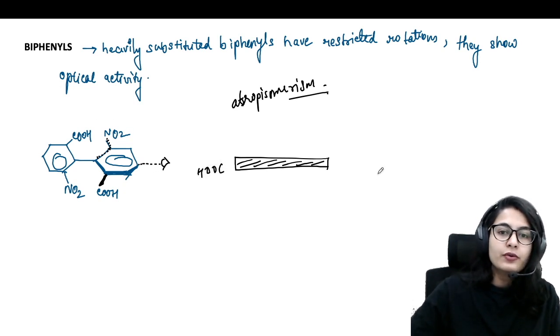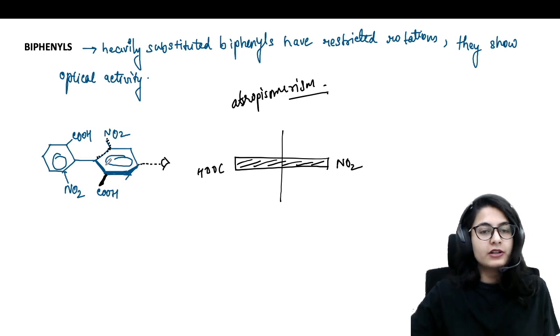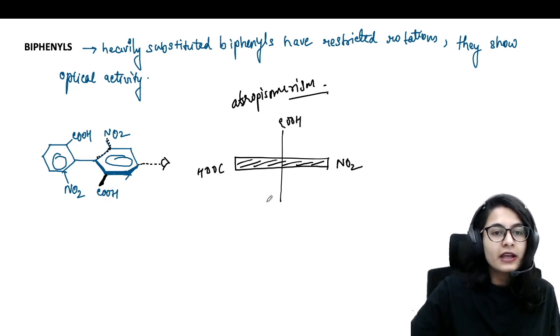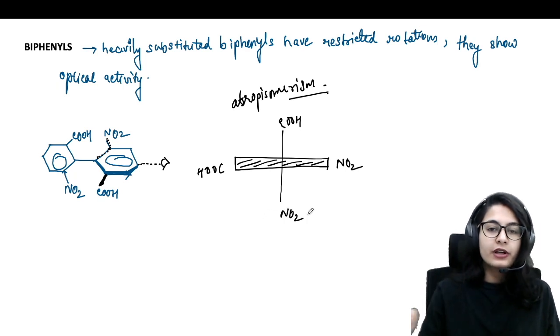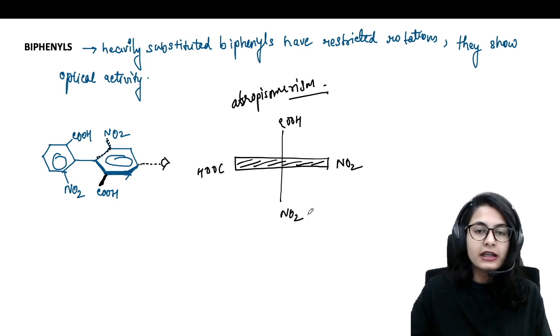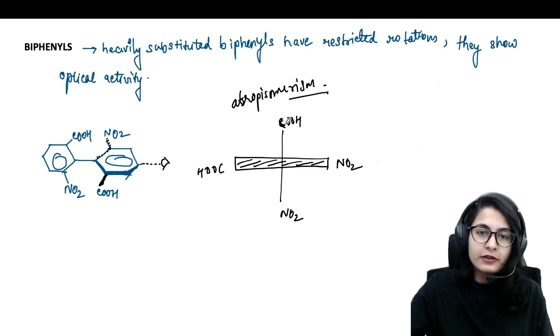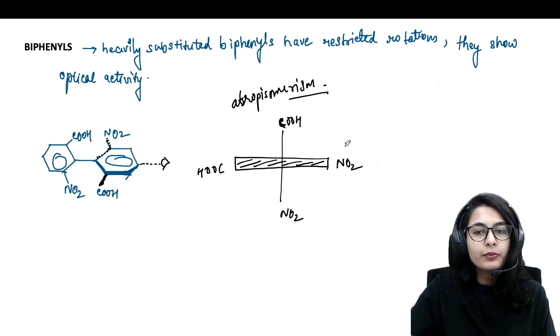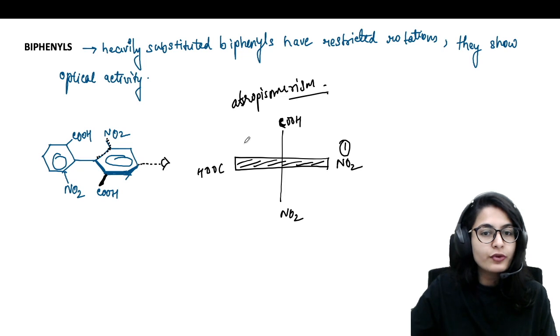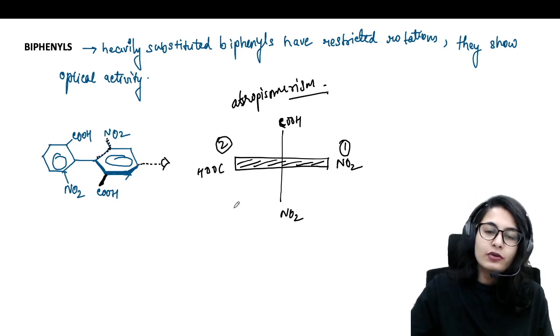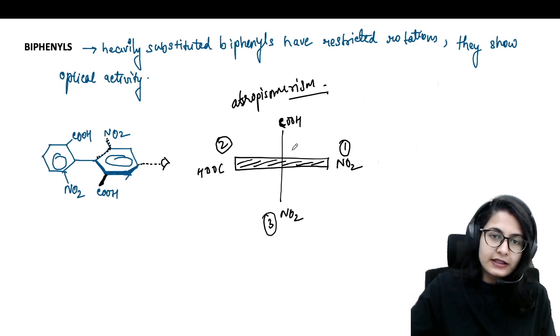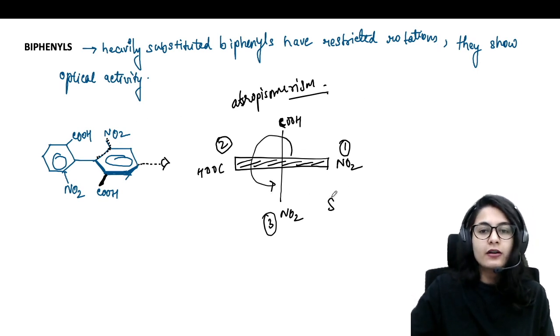Okay, and the nitro is going to be on the right hand side when you look from here. The thin line which comes after this one is going to be the COOH and the nitro below. So once again, you give the priority based on the CIP rule, but first give priority on the bold line. On the bold line, you have the nitro as first priority, second priority to the acid, third priority on the thin line goes to nitro. What is it? It's going to be anti-clockwise, S.